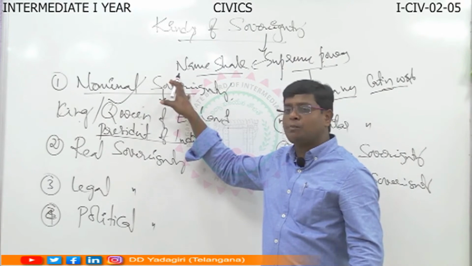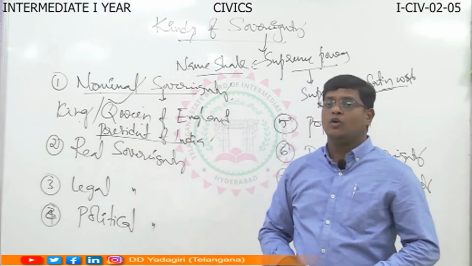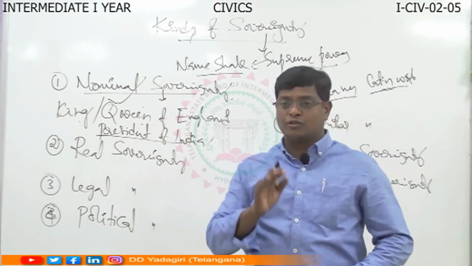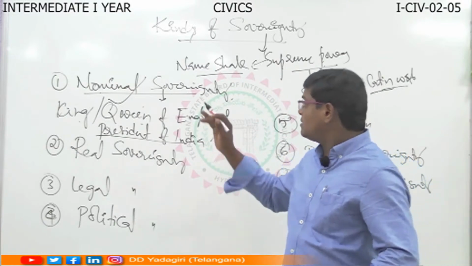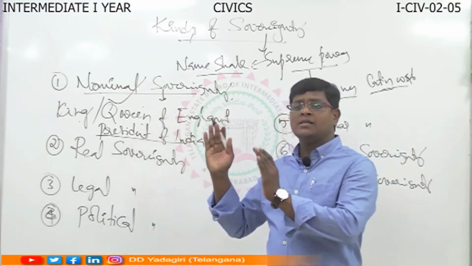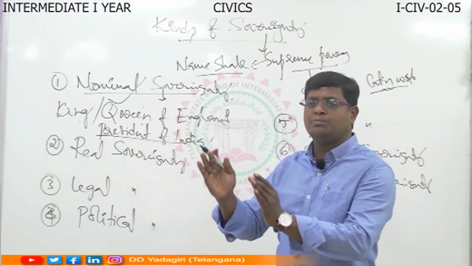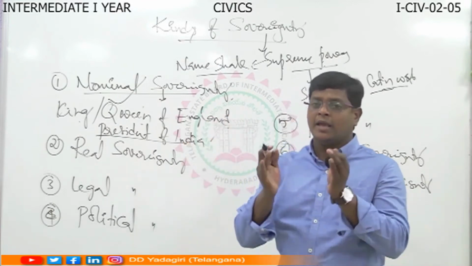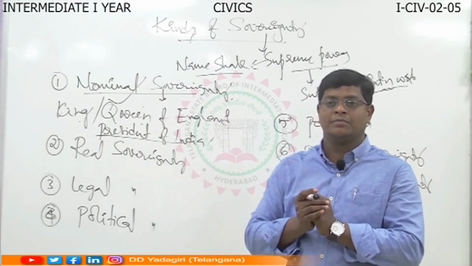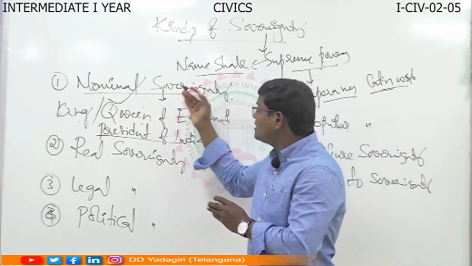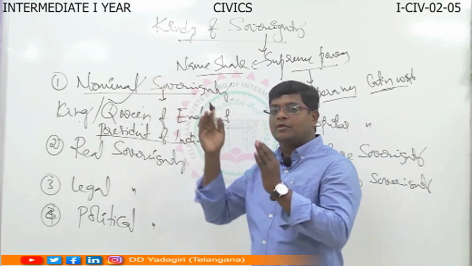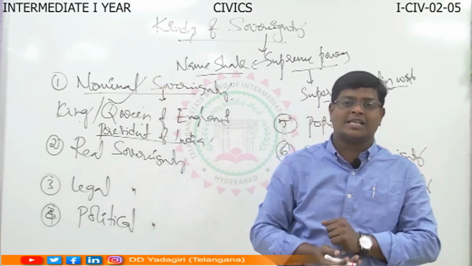From the examination point of view, if they ask nominal sovereignty as a 2 marks question, what is the answer? Nominal sovereignty is the sovereignty which is by namesake only. Here the powers are enjoyed by name, and the real powers are enjoyed by some other.